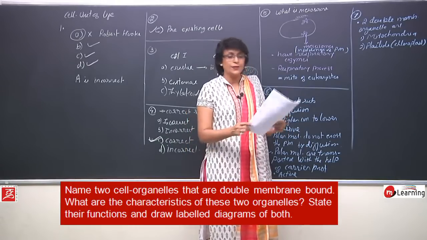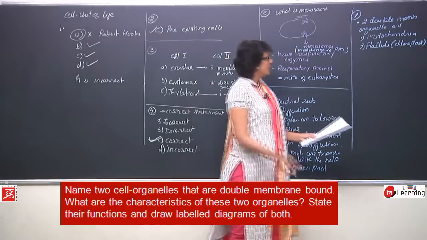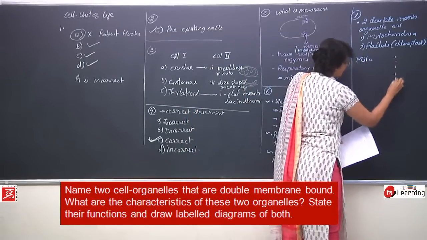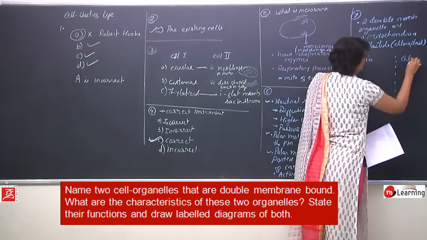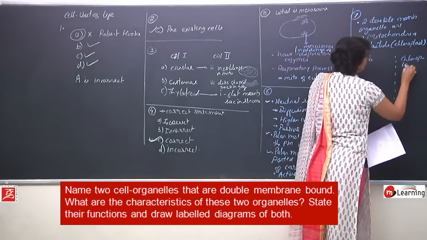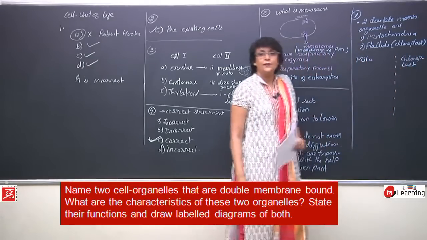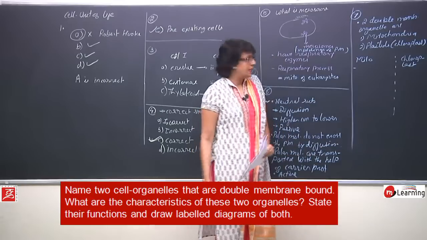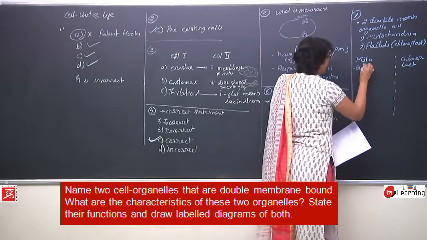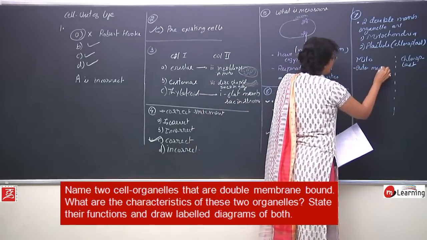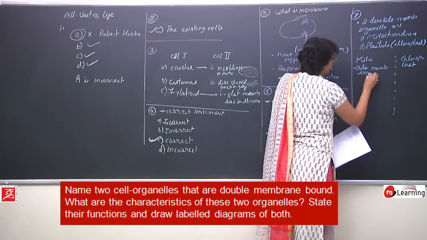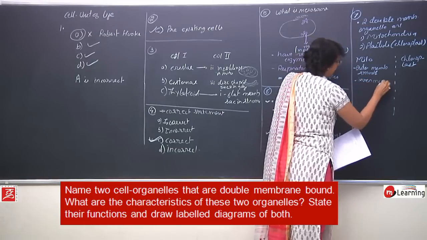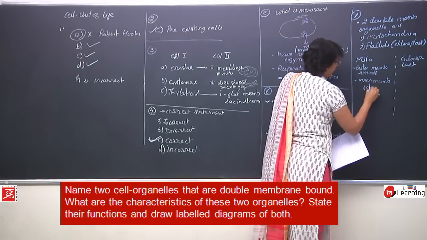What are the characteristics of these two? So now let us do mitochondria and chloroplast. What is the characteristic? In case of mitochondria, double membrane, outer membrane smooth, inner membrane folded.